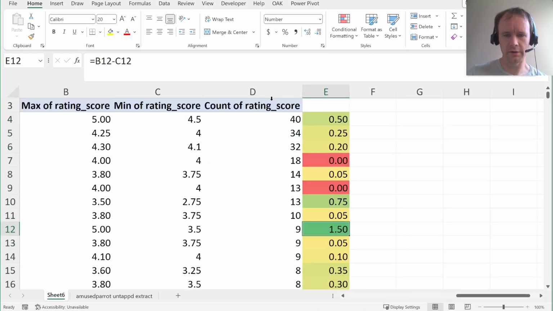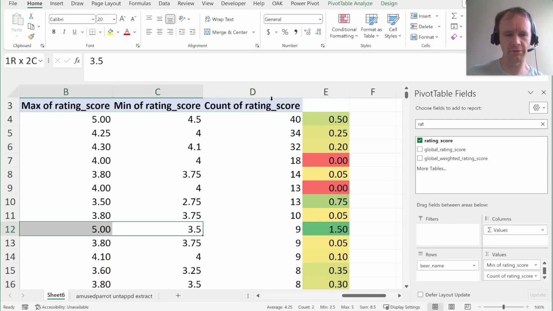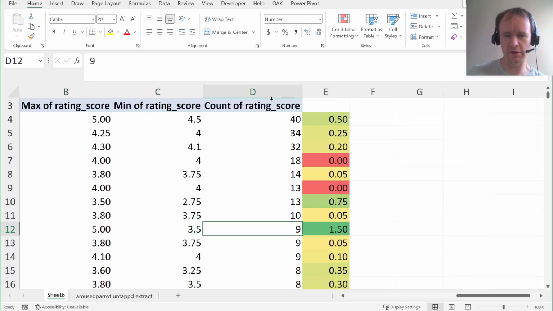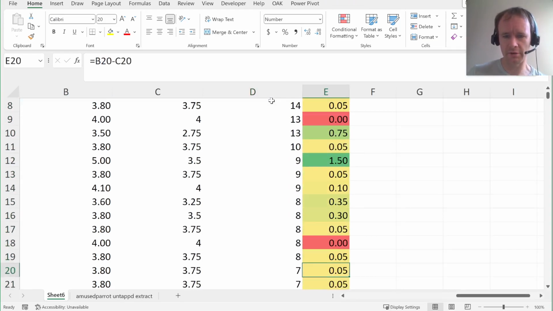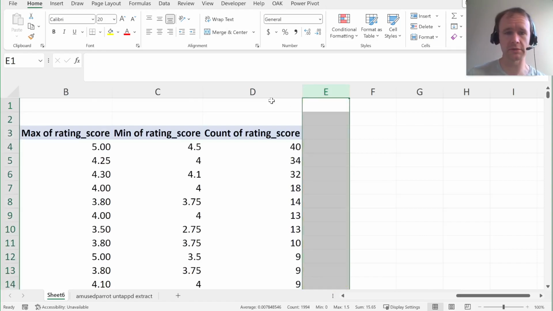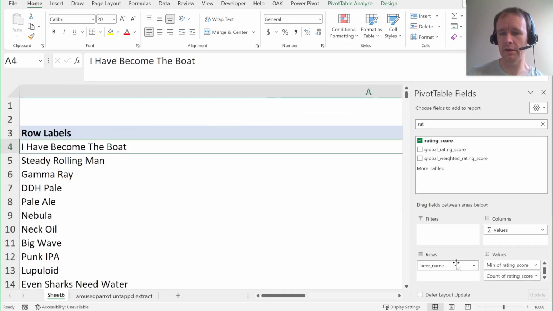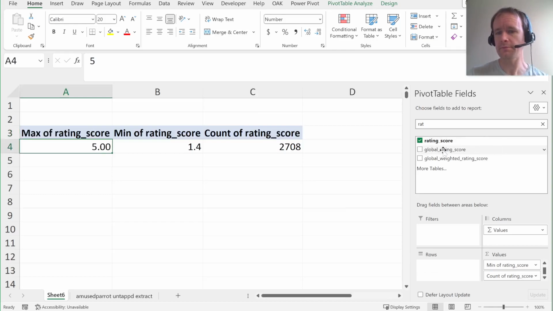Oh yeah, look here. Here's a beer that has been rated everything from 3.5 stars to 5 stars over 9 different drinkings. Aside from that, they seem to be mostly pretty consistent. They're all within a half a star in most cases. Anyway, it's just a random thing I was wondering about. Here's another question you could ask. What is the relationship between the number of beers the person drinks in a day and how much they like the beer? Let's give it a look.